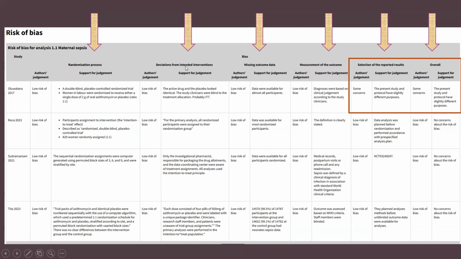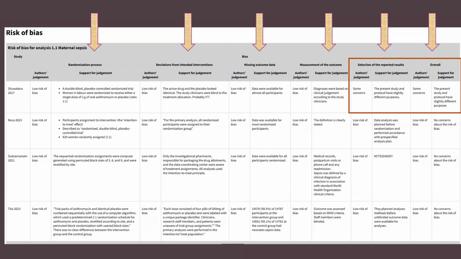Then the next domain is to look for deviations from intended intervention. So see if the patients who were assigned to a particular group actually got the appropriate intervention. So here also they have given a low risk of bias for all the studies. Missing outcome data is when there is a loss to follow up and how they dealt with the missing outcome data. In none of the studies was there a major loss to follow up. So they have given them all low risk of bias. Then the next domain was the measurement of the outcome. For this also, the authors have given them all a low risk of bias.